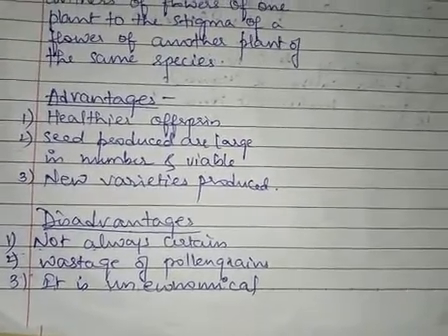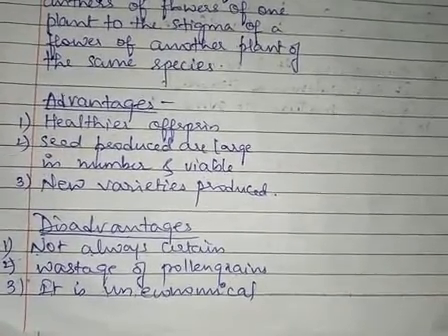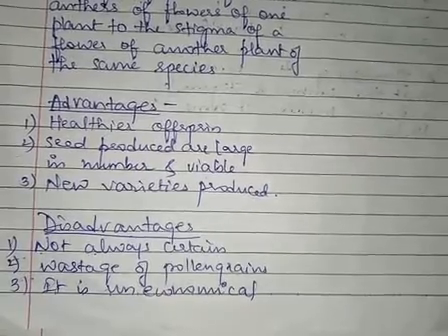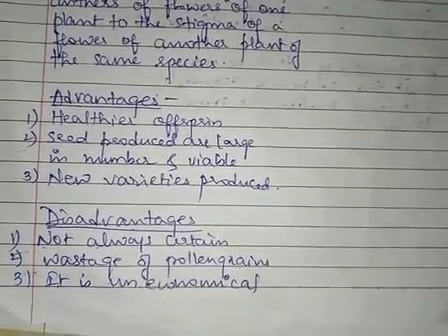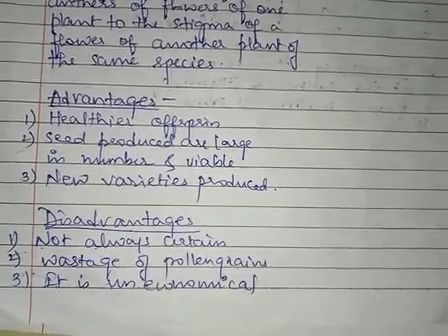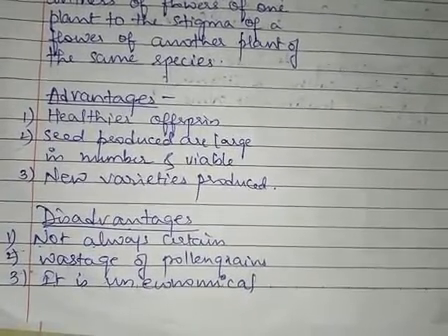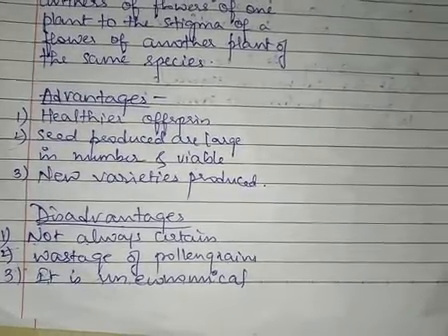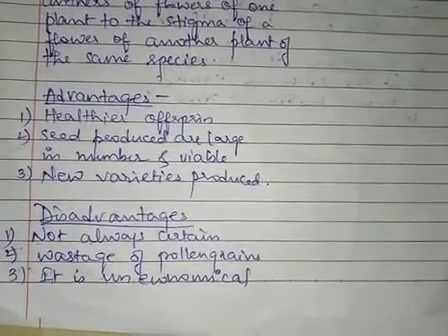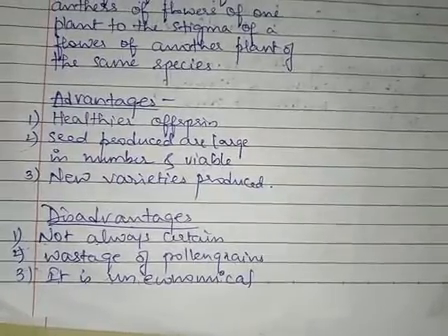Next is wastage of pollen grains. The plants which carry out cross-pollination produce a large number of pollen grains, because they want to ensure the chances of pollination. Just take the example of wind pollinated plants.